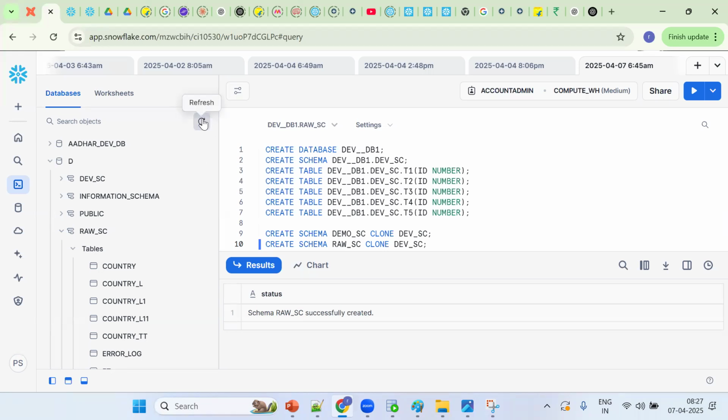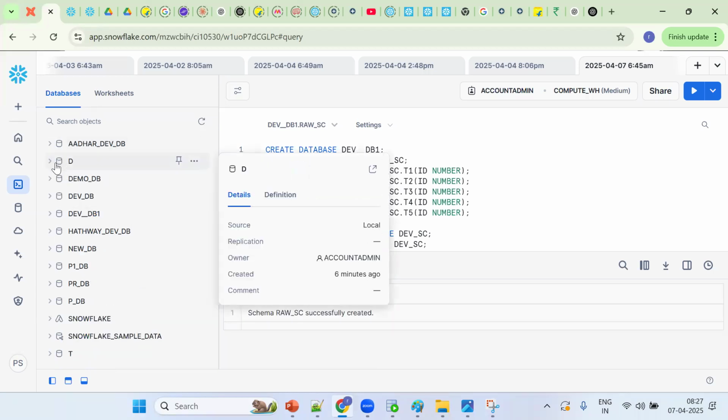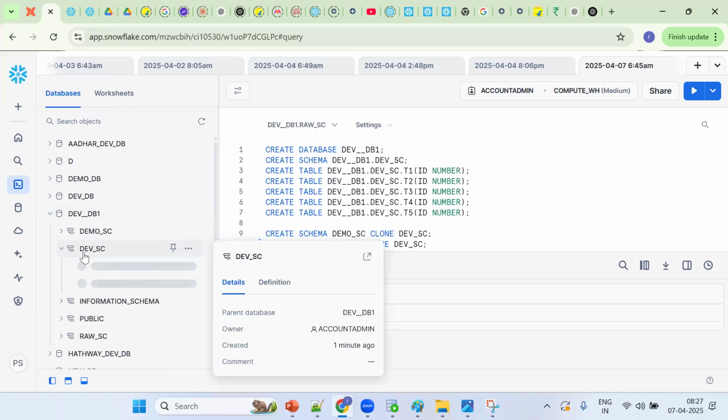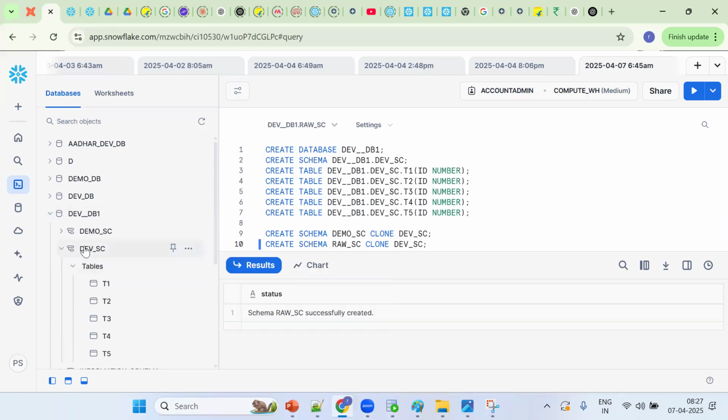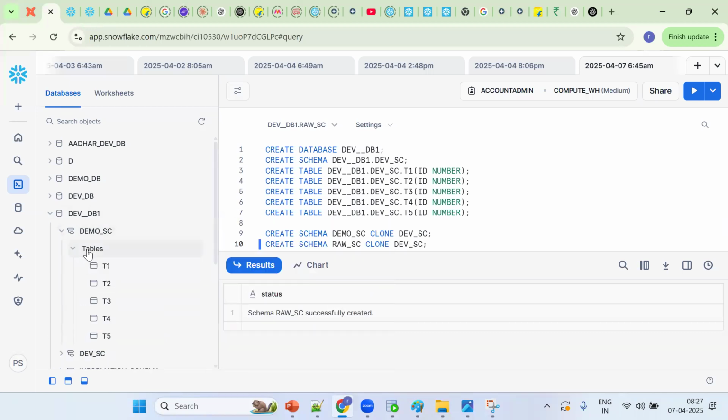Refresh. Now what's the database? Refresh. See which is our new database. So dev DB, 3 schemas, 5 tables should be there. So 5 tables, 5 tables. This is so far. Now the data is prepared successfully.